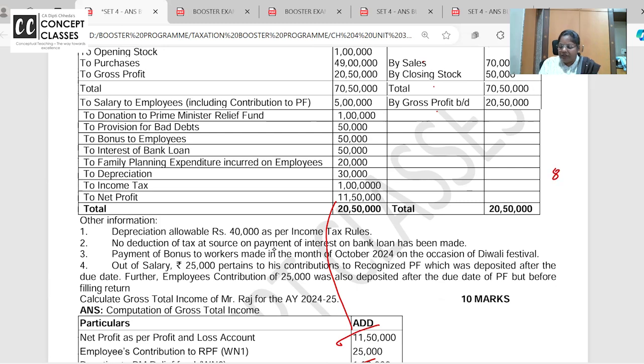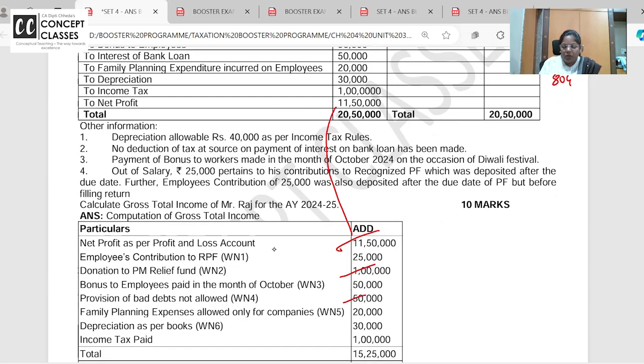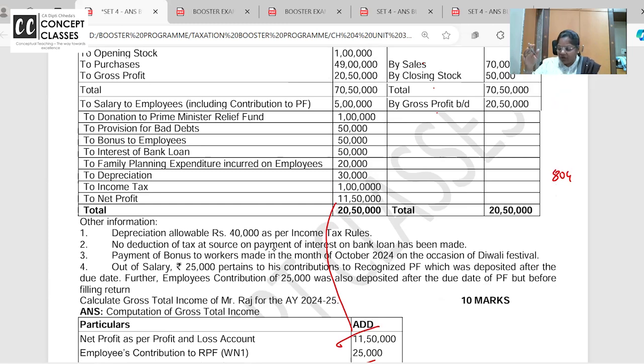If it is a valid donation, you can get a deduction in 80G. Next is provision for bad and doubtful debts, which is not allowed. Provisions and reserves are not actual expense, so not allowed. Bonus to employees is allowed. Interest on bank loan is allowed.